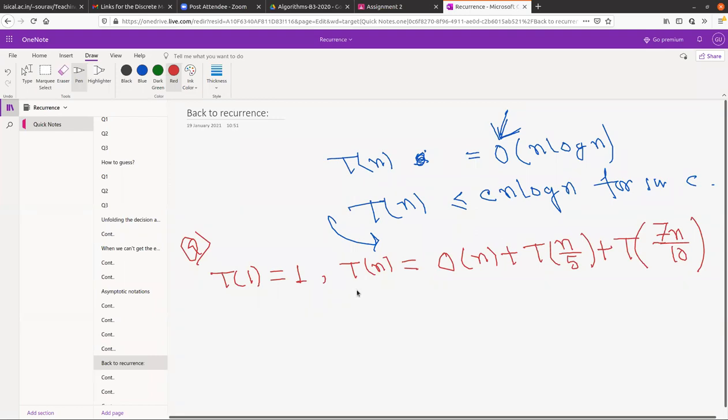Students with a computer science background already know this, I think; it should be big O of n. But we are not actually talking about the solution; the question is how you are going to approach it. We can guess it and then prove it using induction, so you help your friend guess it.